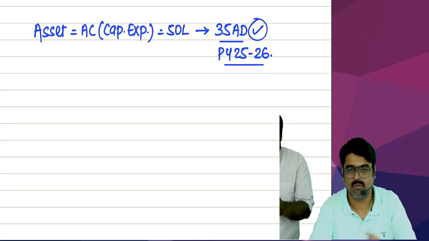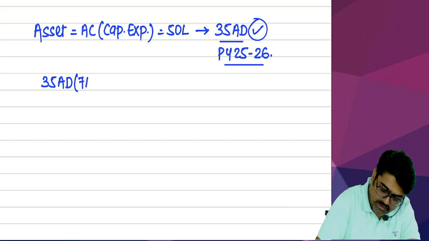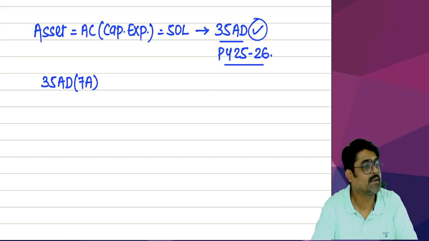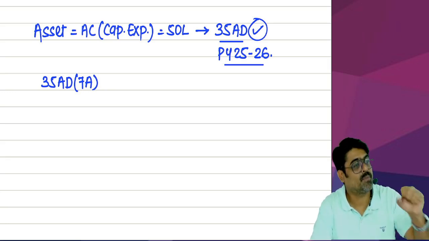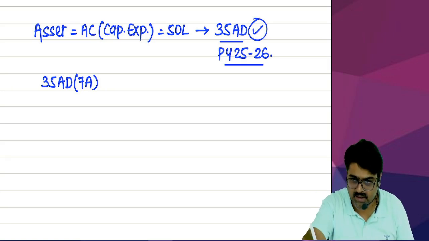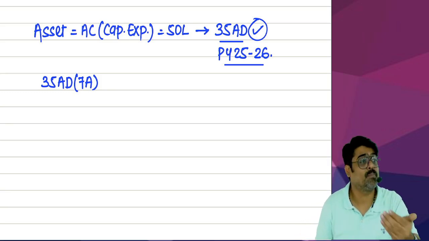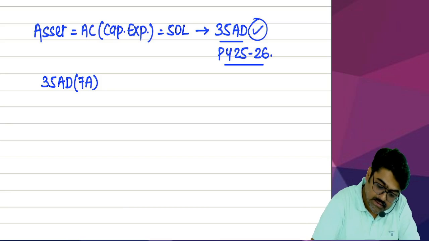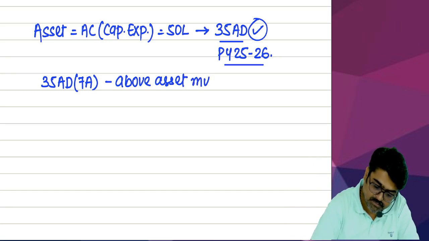Assessee, one promise. Promise under section 35AD subsection 7A. This subsection takes a promise from you. When you take a deduction of any cost under section 35AD, this section takes a promise that the above asset, whose cost you are claiming under section 35AD, must be used